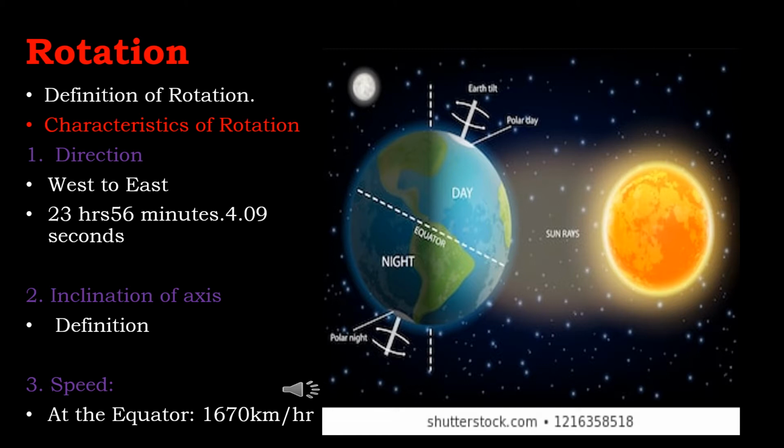Third one is speed. The speed of Earth rotation at the equator is 1670 km per hour. Circumference of the Earth is 40,070 km, which is covered in 24 hours. The speed decreases towards the poles.